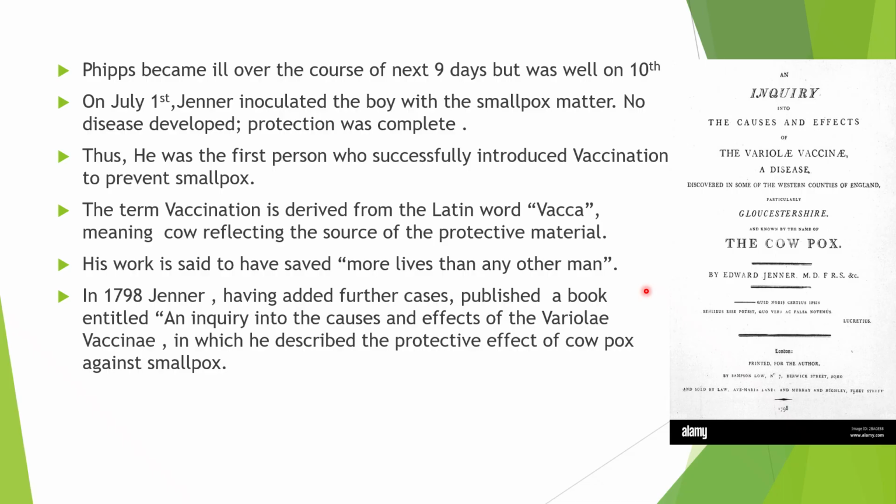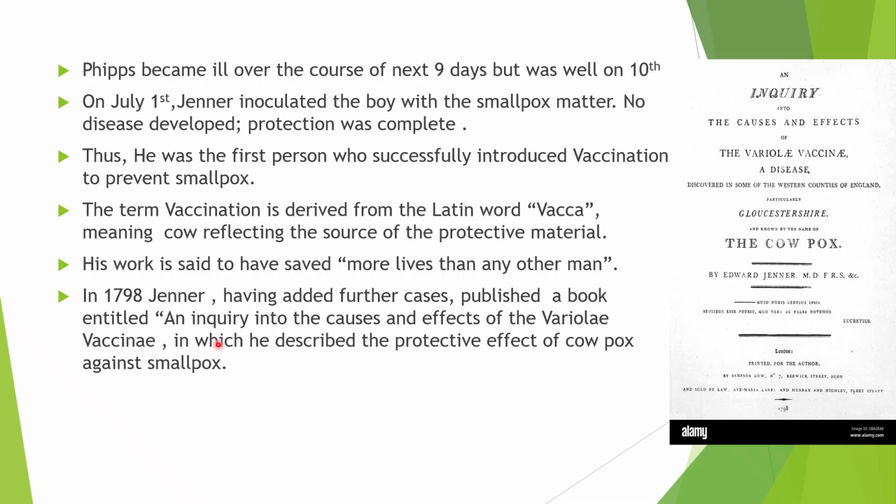people survive. Then in 1798, Jenner, having added further cases, published a book entitled An Inquiry into the Causes and Effects of the Variola Vaccine, in which he described the protective effect of cowpox against smallpox.